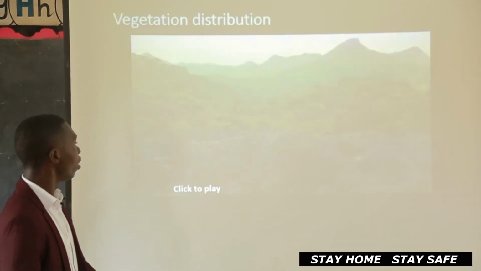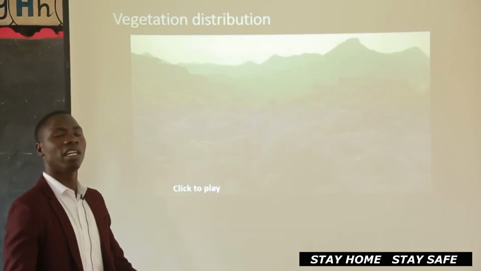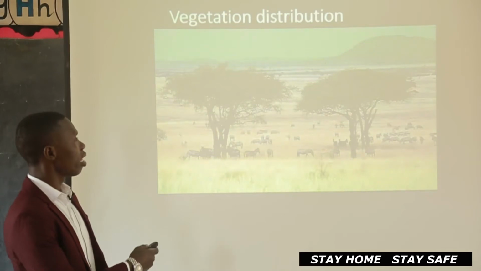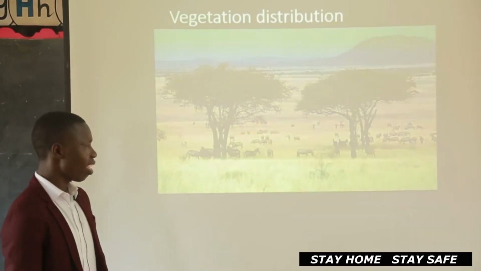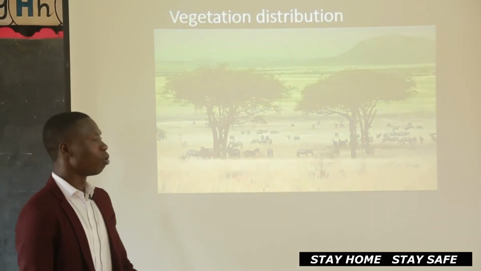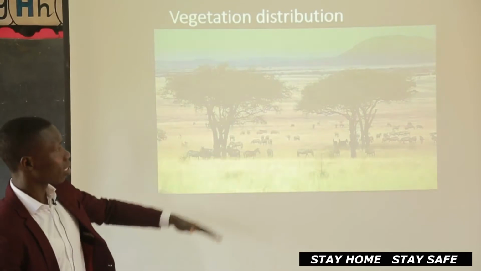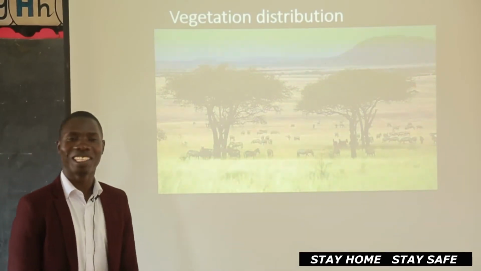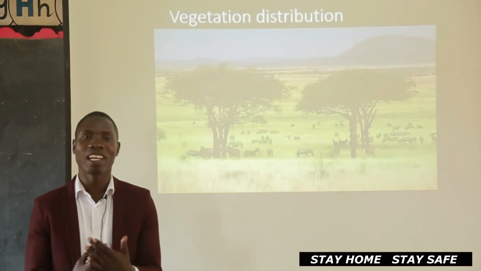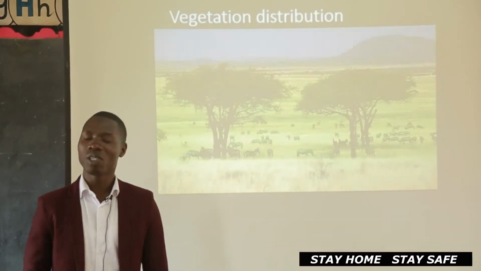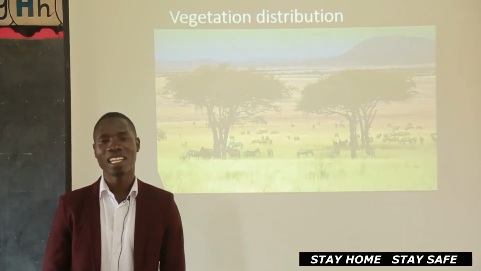Some places it is a lot, like you can see the vegetation distribution of this place, it is a lot. Then you can also see here trees are scarce. You can even count them. How many are they? Someone will say 2 or 3 because you are able to see it has a lot of grass. Are we there? So that is what we call vegetation distribution. So when you hear someone saying vegetation distribution, it actually means the way how vegetation is spread in an area.